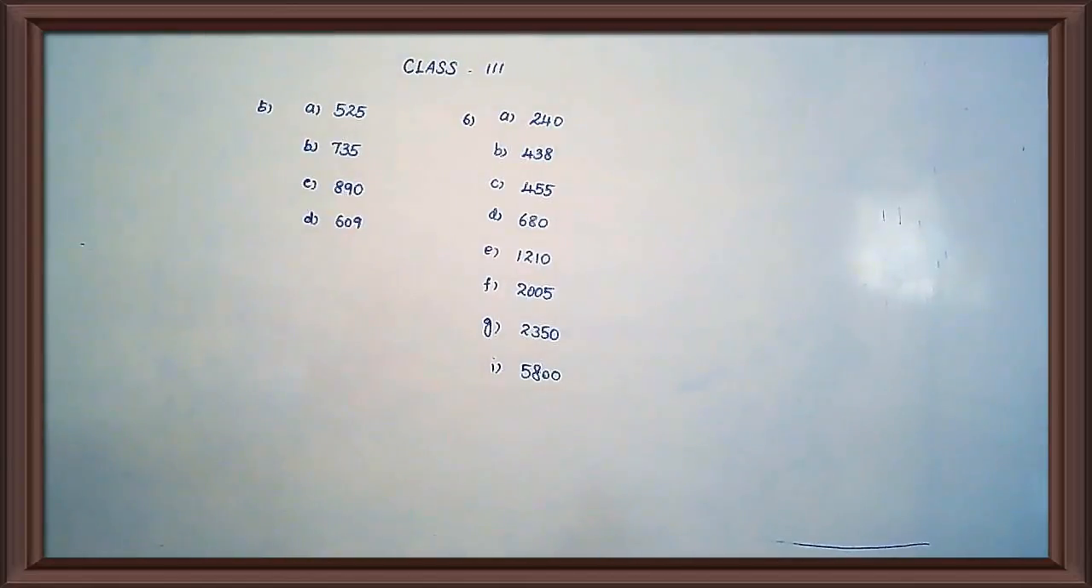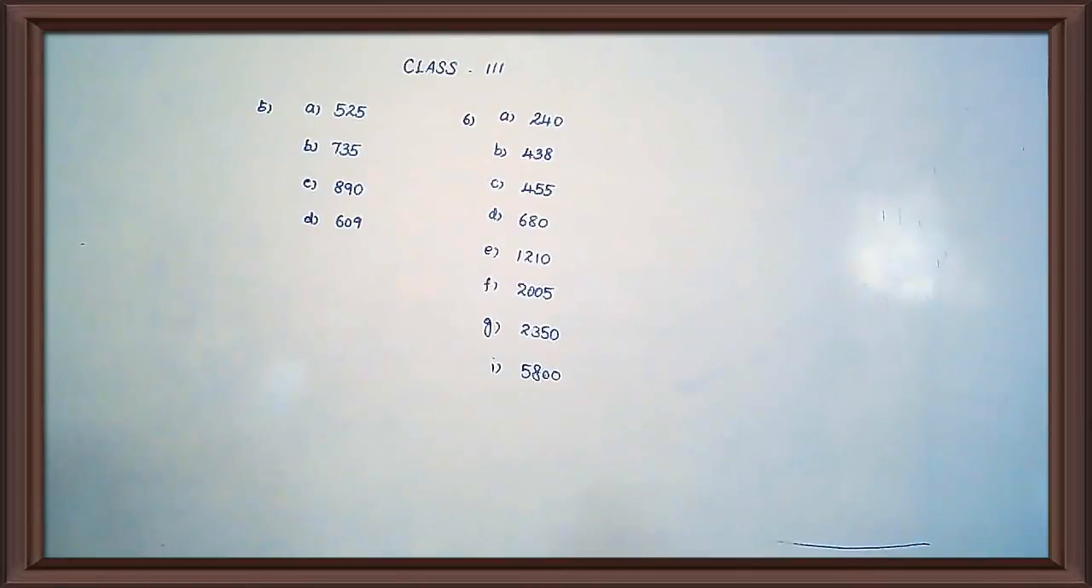Then see the next one. E: 981, 918, 891, 819. Is it increasing or decreasing? Decreasing. Yes, ma. So for E, you should write decreasing order. D-E-C-R-E-A-S-I-N-G. Decreasing. O-R-D-E-R. Order.